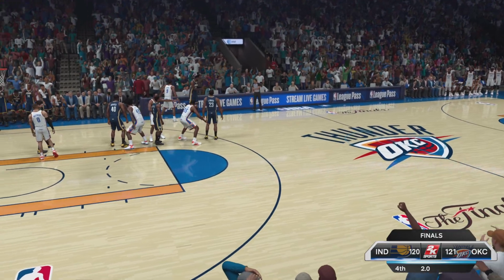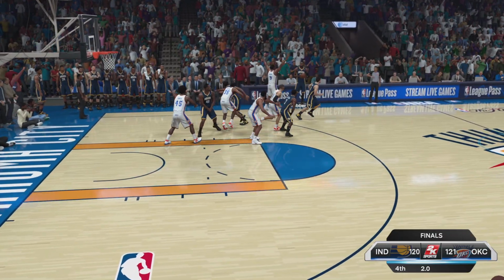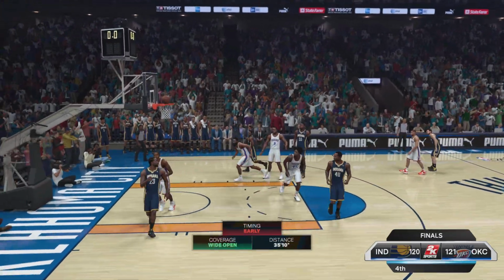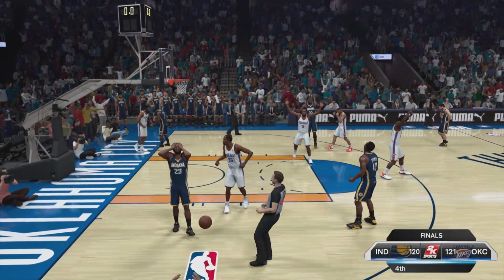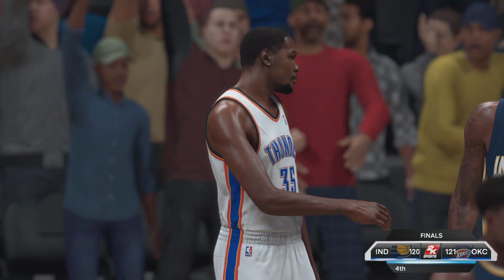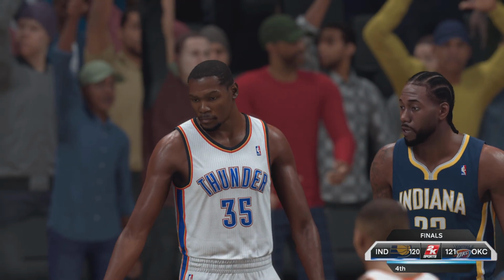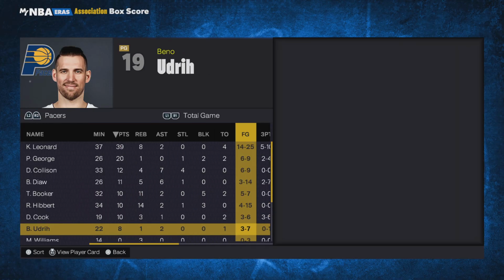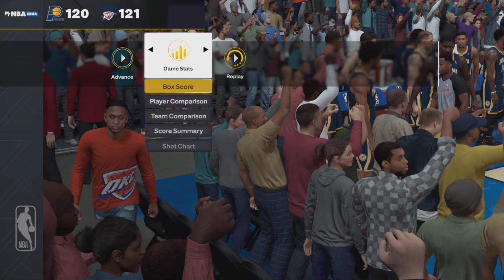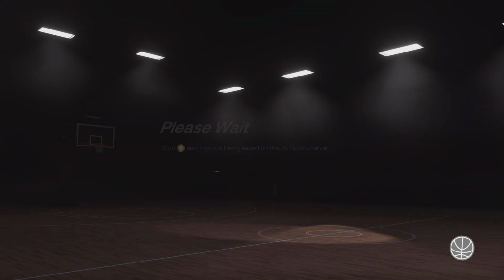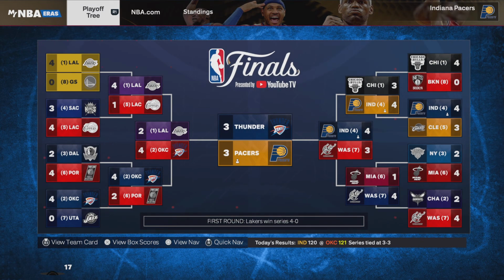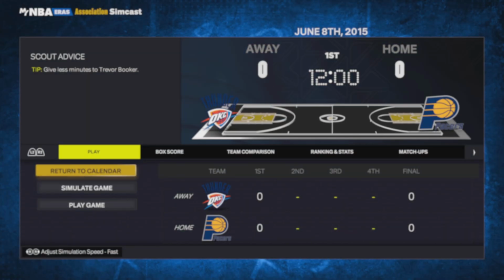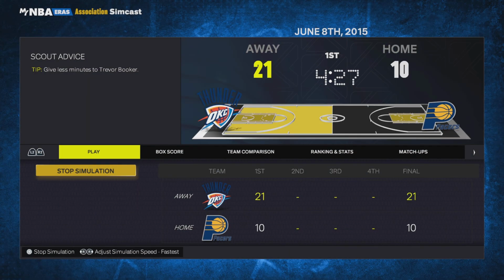Back to Roy Hibbert. Roy Hibbert passing out ball. Back to Kawhi. Who's going to be taking the final game shot? Why are they hitting multiple people? Oh my gosh. We are going to a game. Why would he shoot it? Why would you pass to him? I mean, he's having an alright series, but why would you pass to him from that far out? That's just weird. I don't really see why they would pass to him.